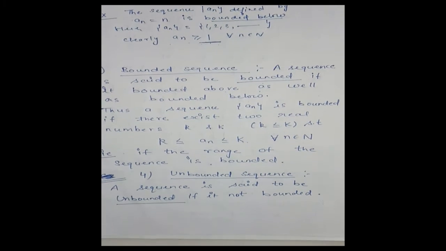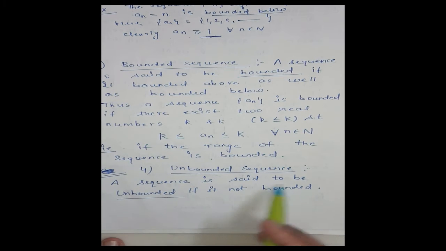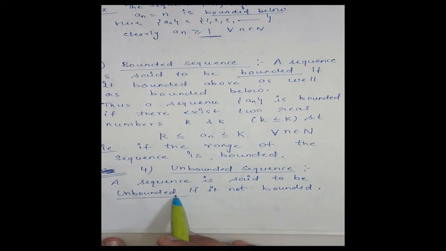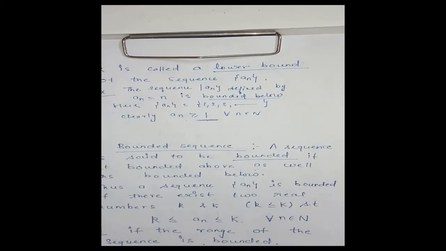Clear? And if the sequence is not bounded, then it is said to be unbounded. If a sequence is not bounded, then in that case the sequence is said to be an unbounded sequence. Clear? Let us consider some examples.